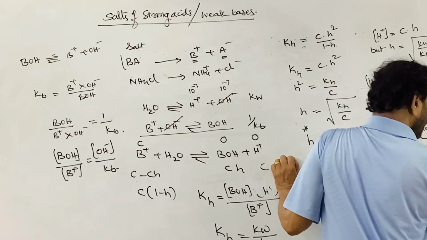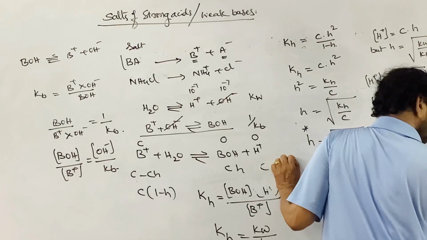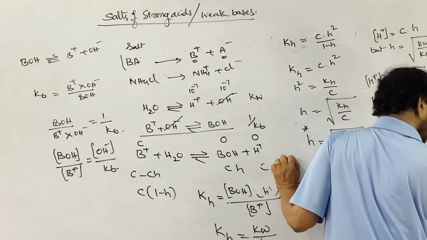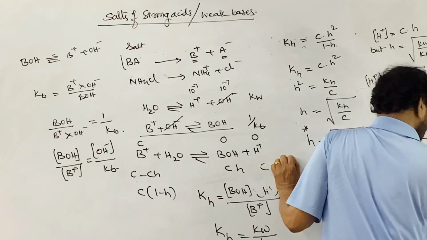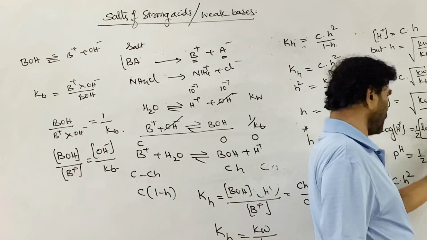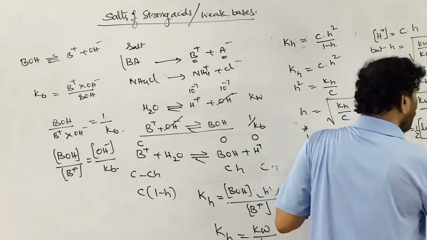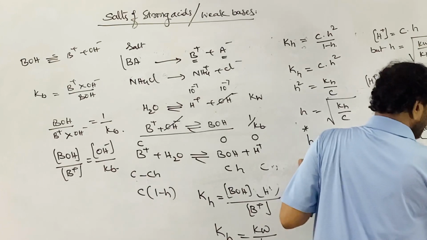Since you are multiplying with the negative, this becomes positive pKb, minus log C.